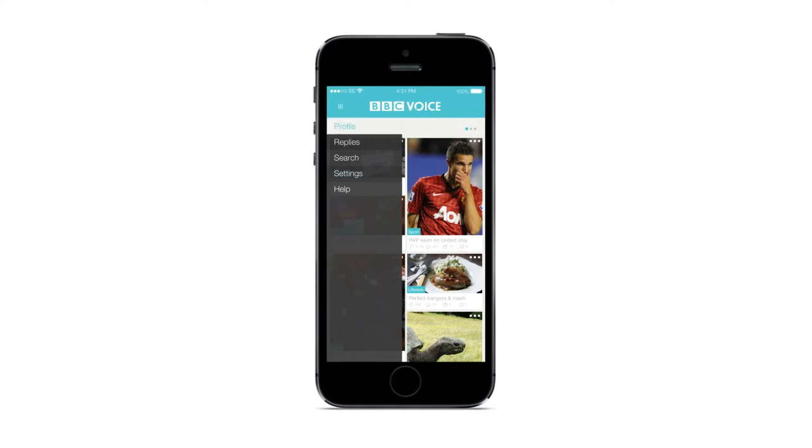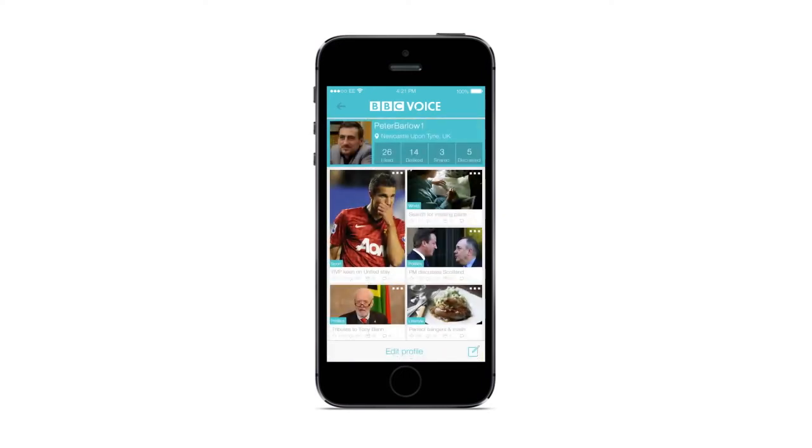Lastly, we see what a user's profile looks like. This page displays a profile picture and username, a location, which is optional, how many stories users have interacted with, and a selection of articles they have most recently commented on.